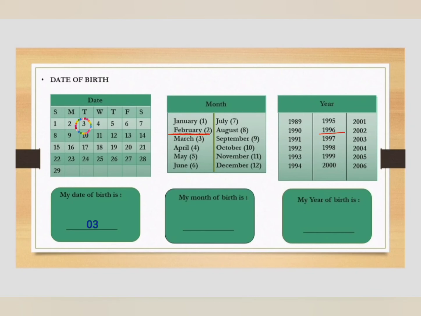My date of birth is 03. Now the month of your birth. My month of birth is February. Now the year of your birth. My year of birth is 1996.